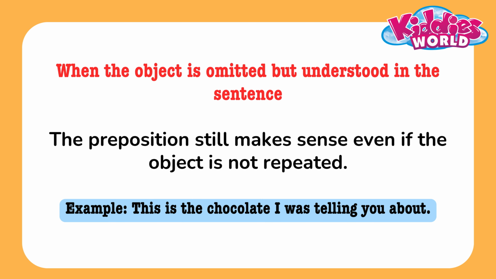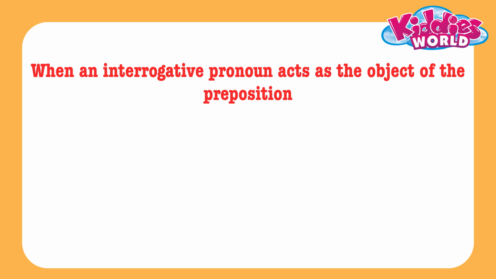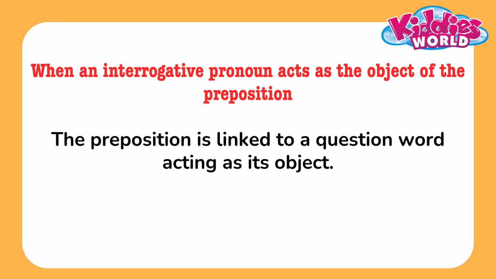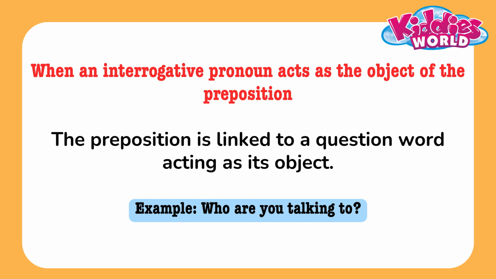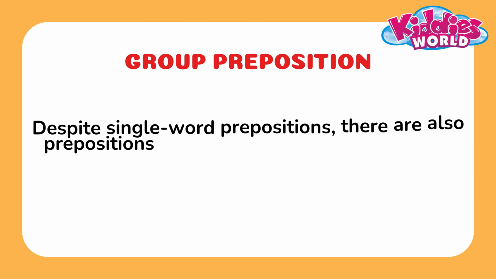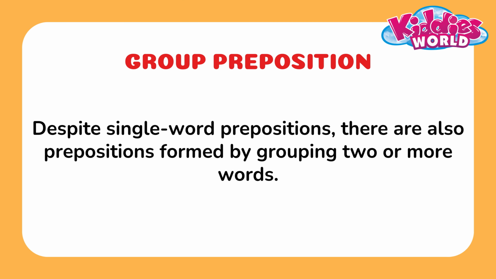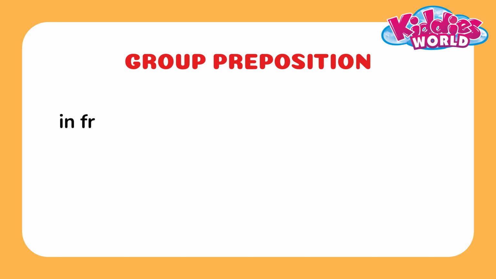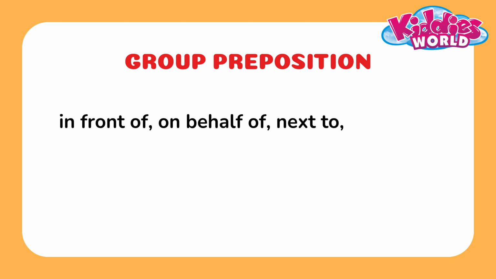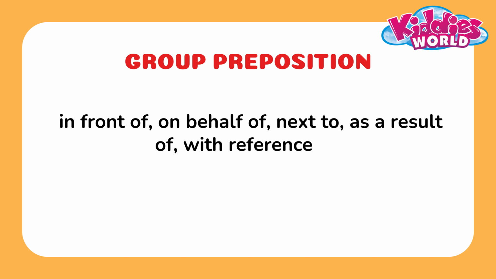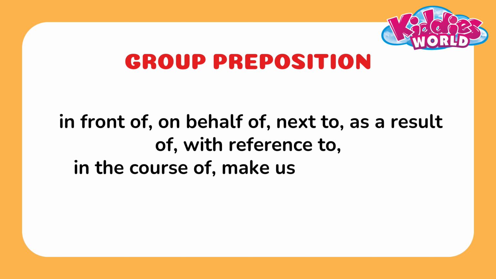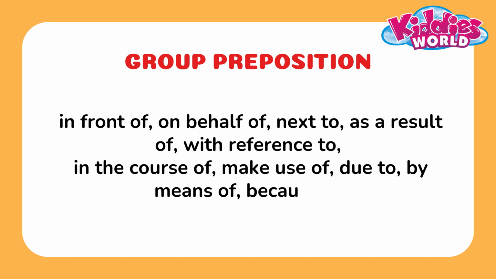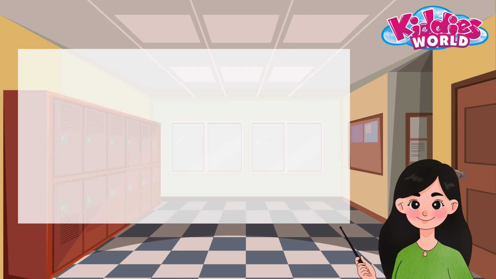Check the example. When an interrogative pronoun acts as the object of the preposition, it is linked to a question word acting as its object. Check the example. Group preposition. Despite single word prepositions, there are also prepositions formed by grouping two or more words. For example, in front of, on behalf of, next to, as a result of, with reference to, in the course of, make use of, due to, by means of, because of.